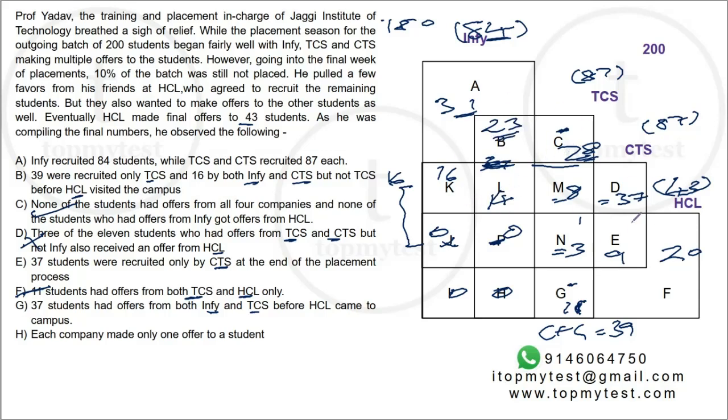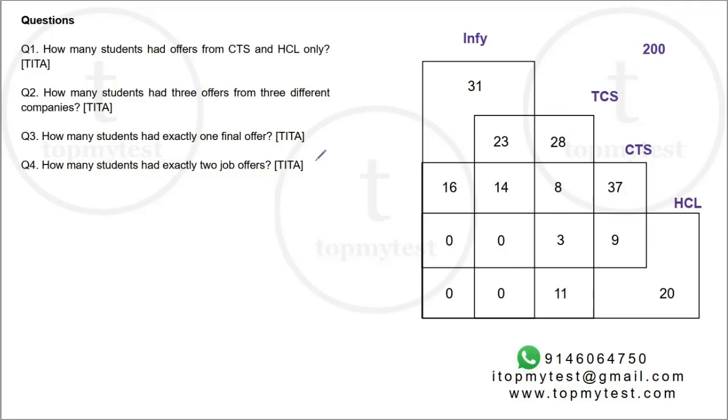I should be able to answer all the questions. Let's go to the questions one by one and try to solve them. Okay, question number 1. How many students had offers from CTS and HCL only? Only these two companies, CTS and HCL. So that will be 9.